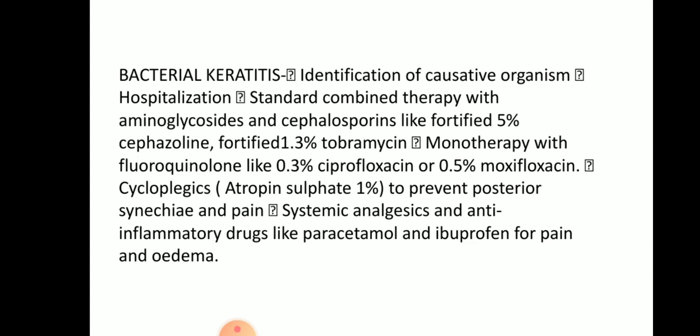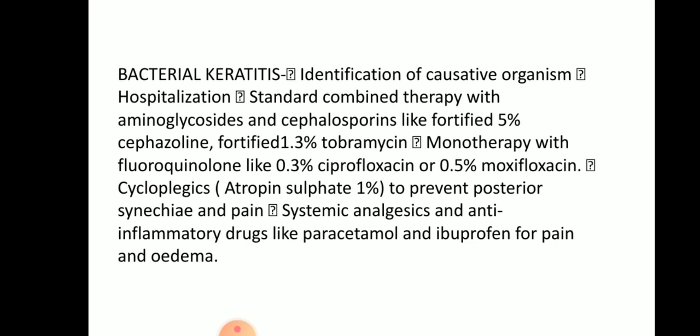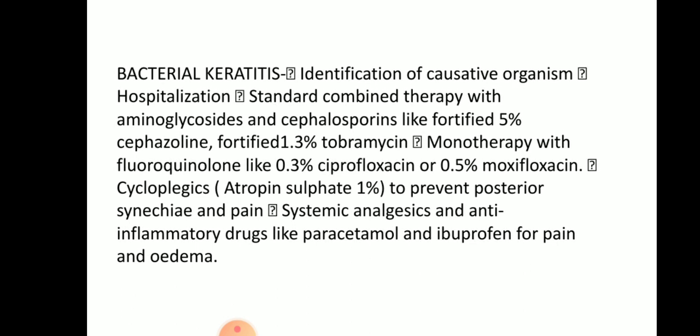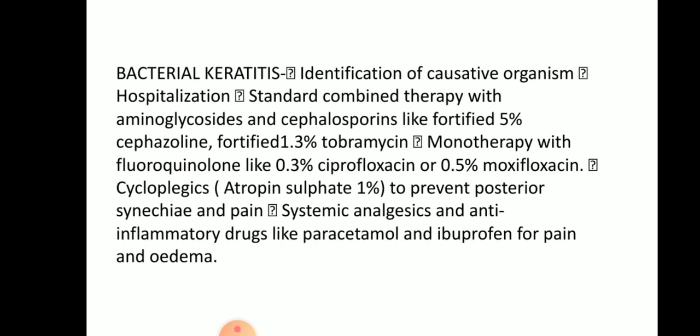The management is identification of the causative organism, then hospitalization if needed, standard combined therapy with aminoglycosides and cephalosporins like fortified 5% cefazolin and fortified 1.3% tobramycin, and monotherapy with fluoroquinolones like 0.3% ciprofloxacin and 0.5% moxifloxacin,